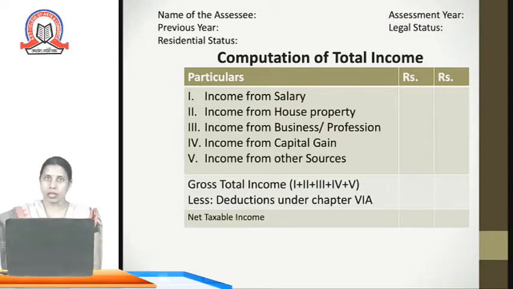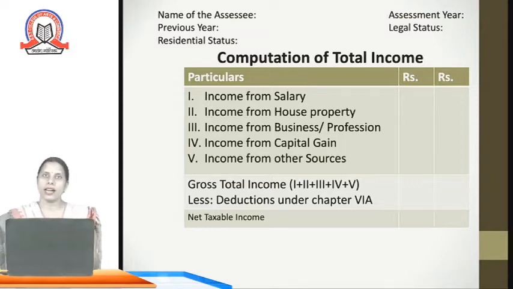Income from other sources, that is all the residual income which do not fall in all the above four categories, are included in the income from other sources. Now, the method of computing the taxable income under the specific 5 heads are different from each other. After computing the income derived from different heads, by considering the provisions, exemptions and deductions, we derive the gross total income. Out of the gross total income, the deductions under chapter 6A are allowed.